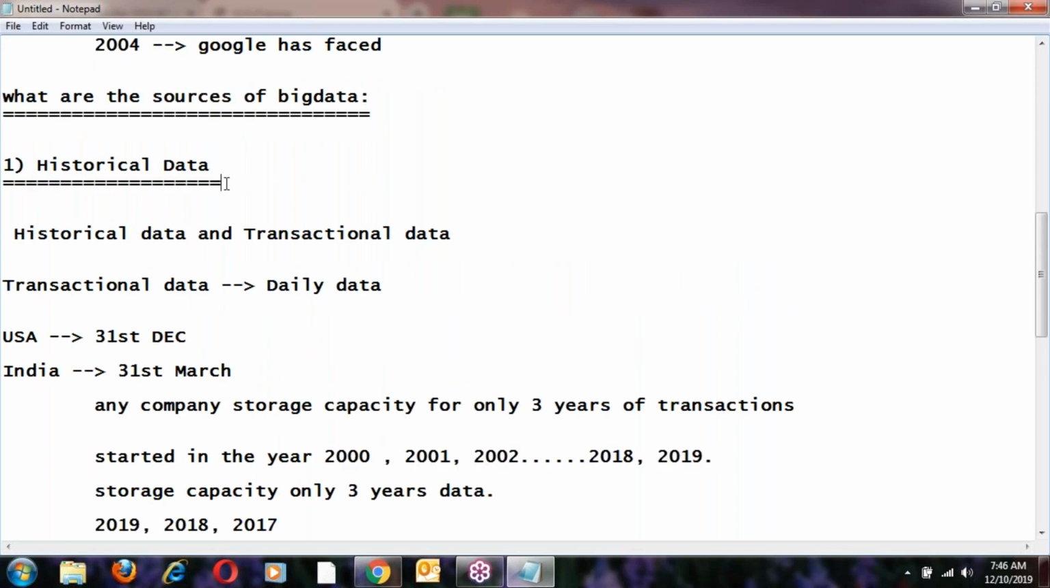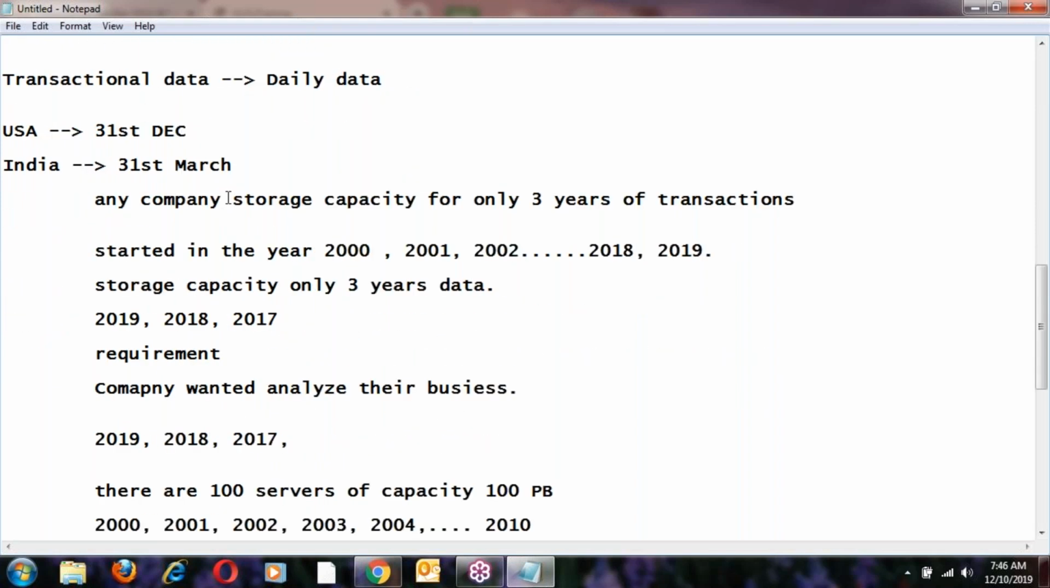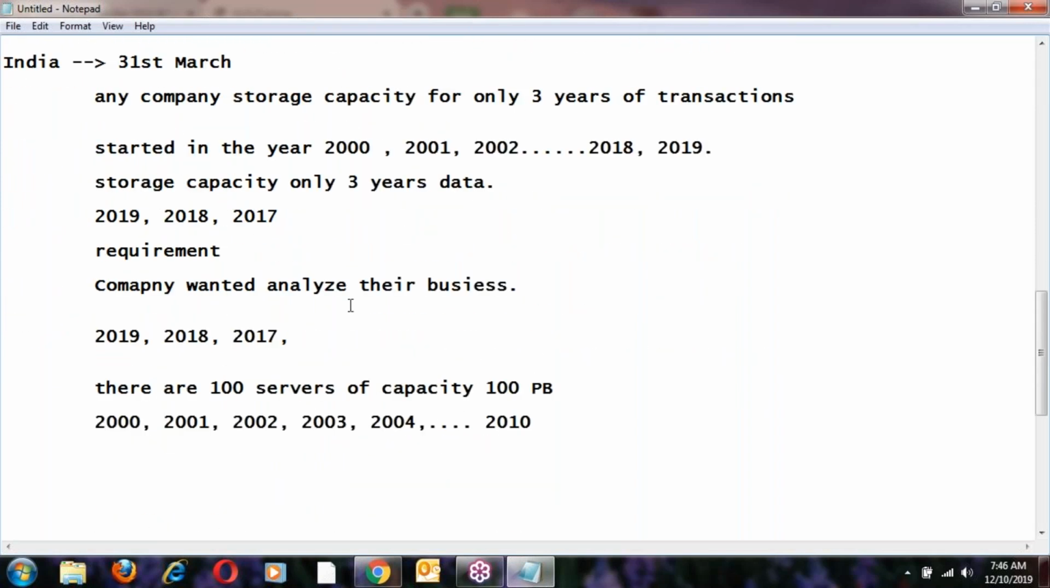To analyze the historical data, all this data has to come to the live servers. But it's not possible here. That means they are facing a big data problem. So this is one of the big data examples. Historical data is big data. All the data cannot be stored in the live servers.